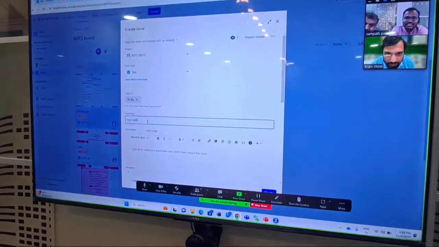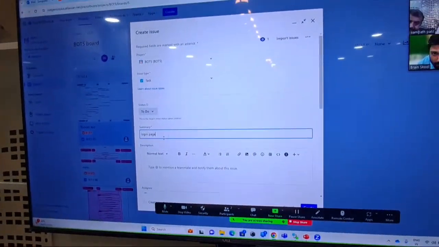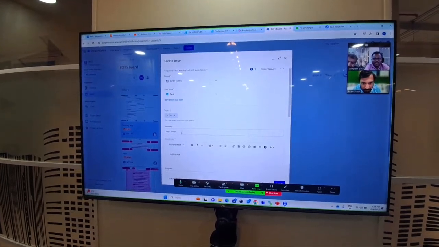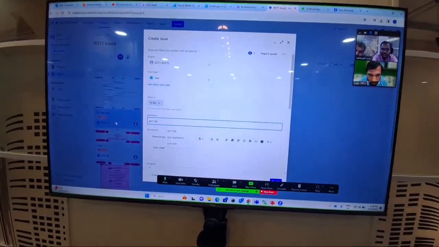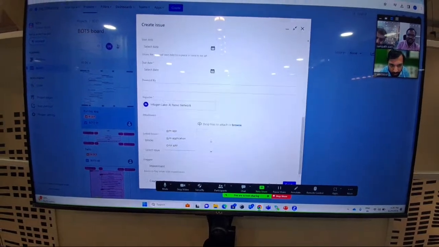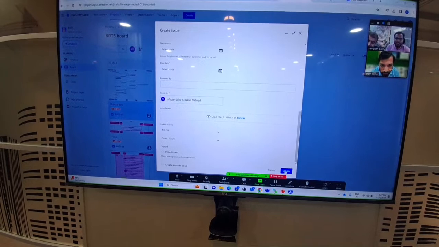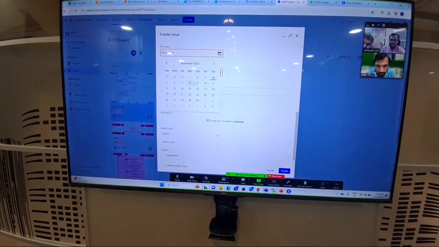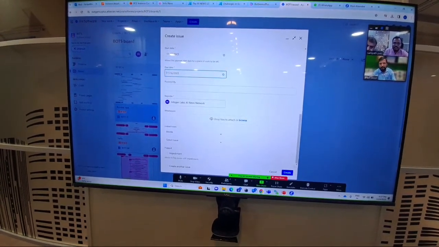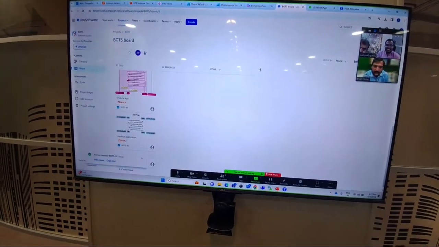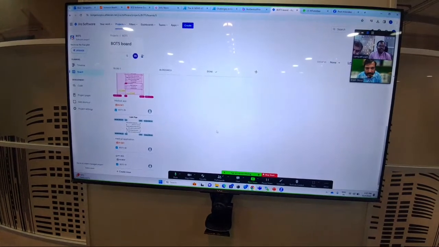For example, a summary of a login page. Once we create a login page, the description also, let's give as login page, or here summary as gym application. Once we are done, within 25 seconds the entire ticket will be generated. No need to go to Bot Genius.